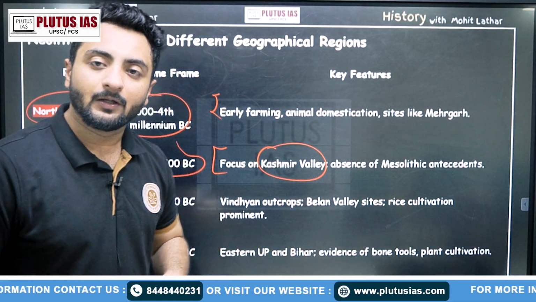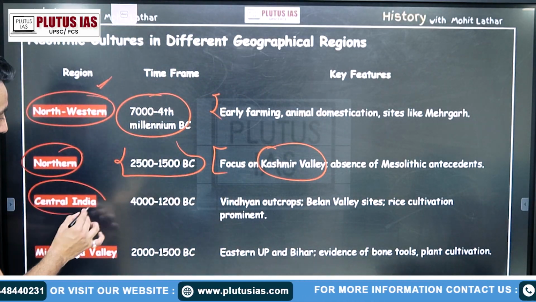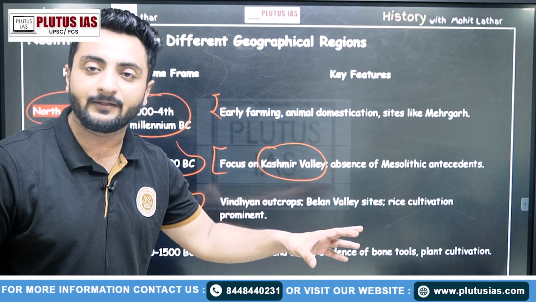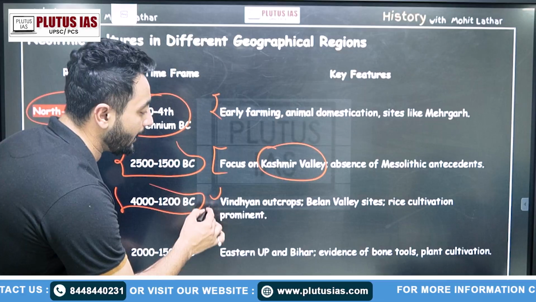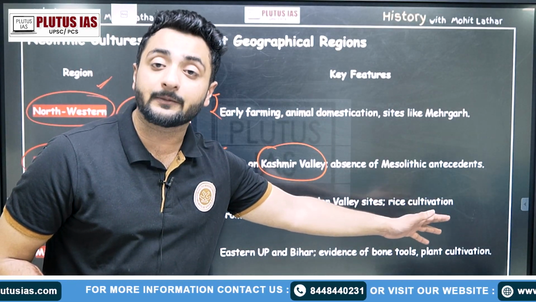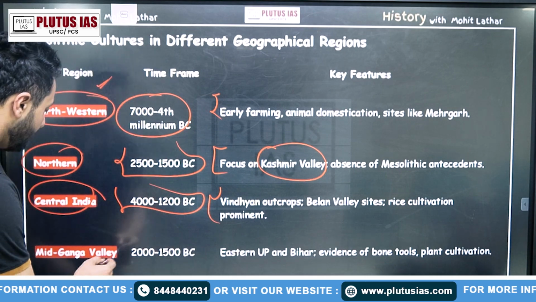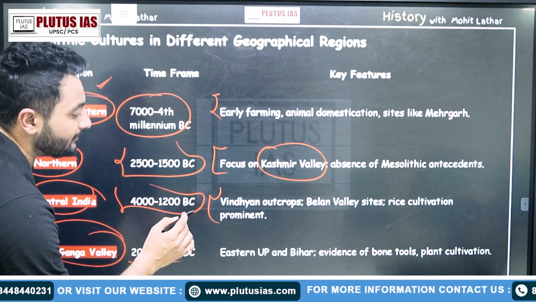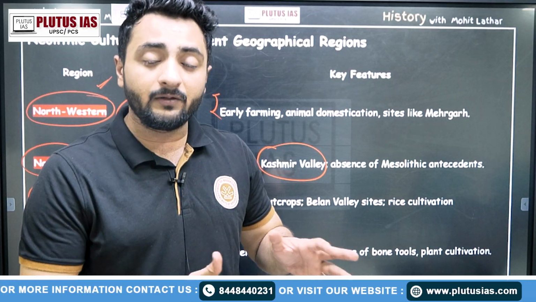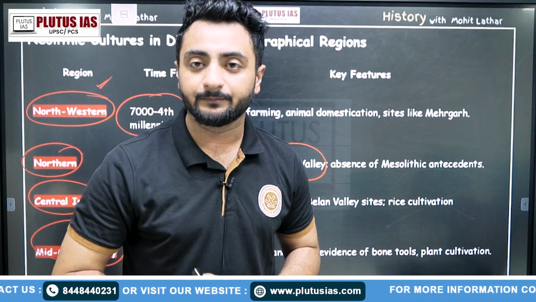Similarly, when we move to central India, the time frame for this period is 4000 to 1200 BC. Here we find the Vindhyan outcrops and the Belan Valley sites in the state of Uttar Pradesh. And the Mid-Ganga Valley, that is eastern UP and Bihar, has a site you might have heard about even in your prelims preparation, Chirand.